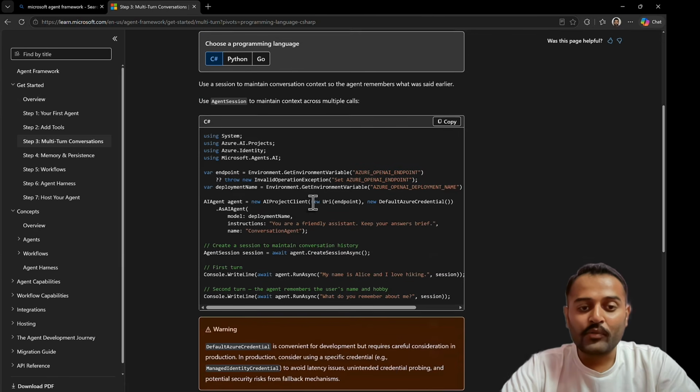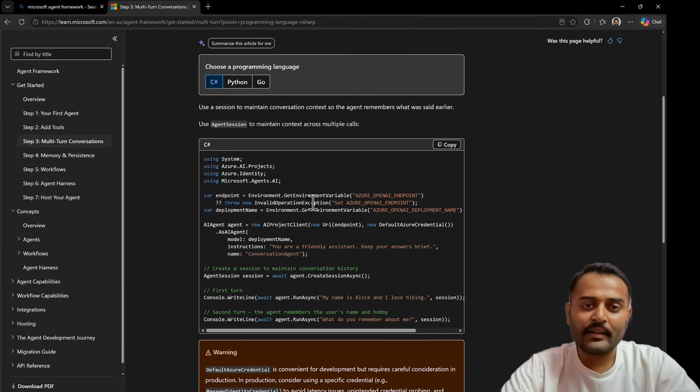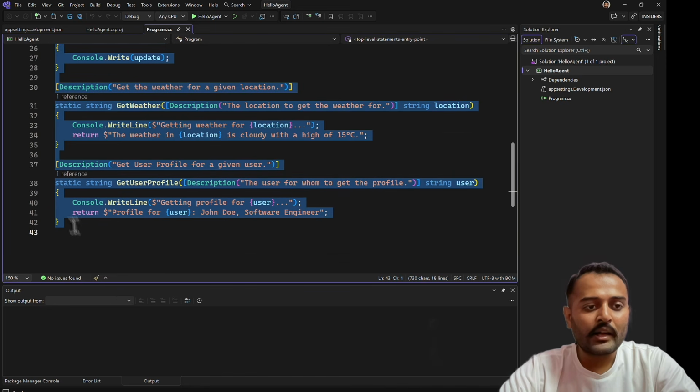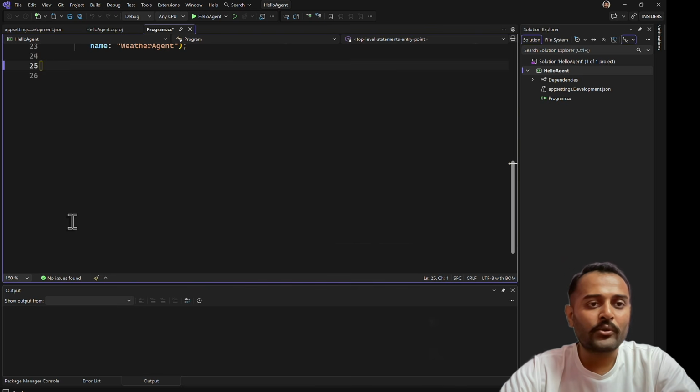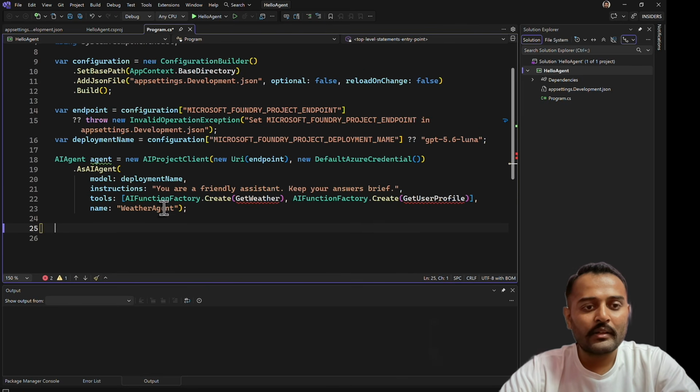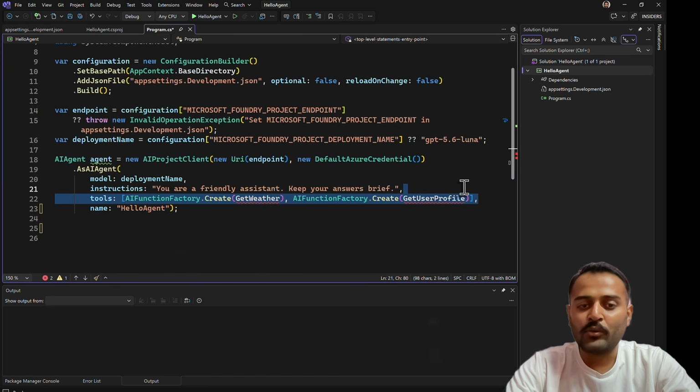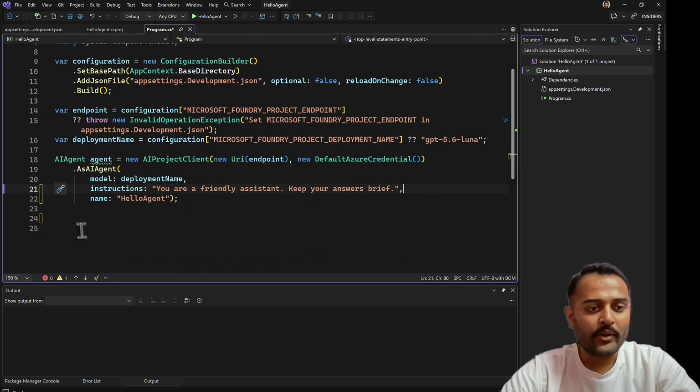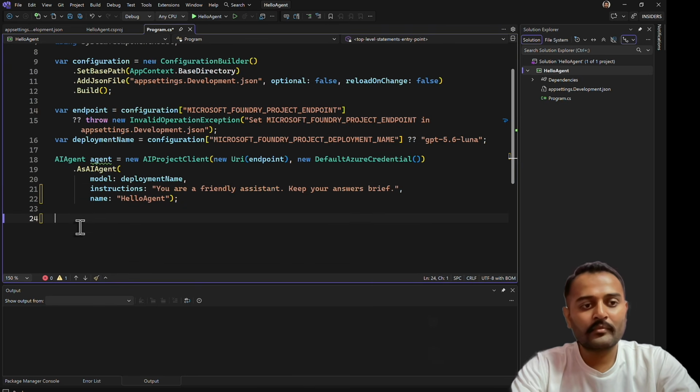So first, the example that I gave you, let's try to do that in our existing code. I'll just remove all this code. I'll name this again as hello agent, and also I'll remove the tools as well. And here let's add agent.RunAsync.